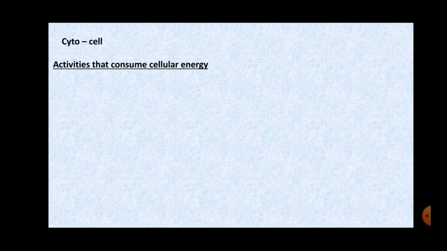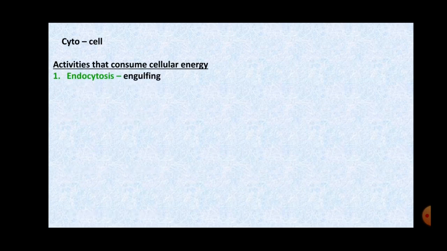Now, there are two types of processes taking place in the cell. One is those which consume cellular energy, and the other are those which do not consume cellular energy. Okay. So, first we will start with the processes in which cellular energy is consumed.